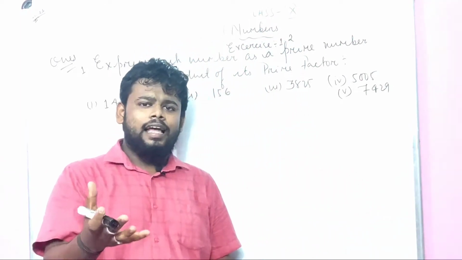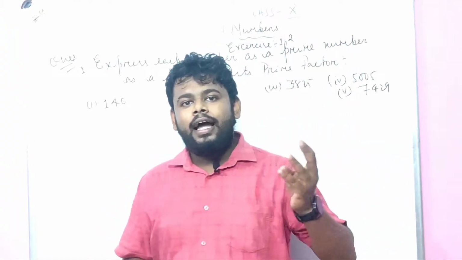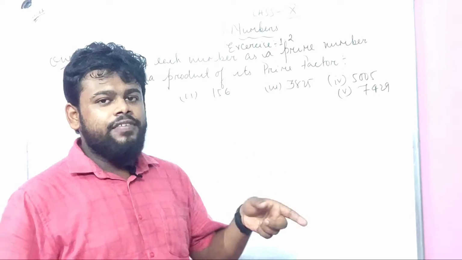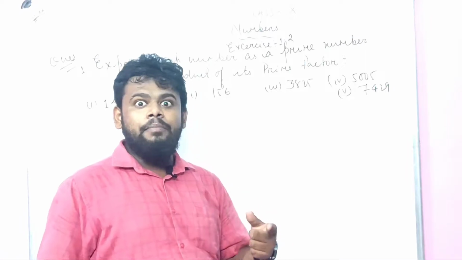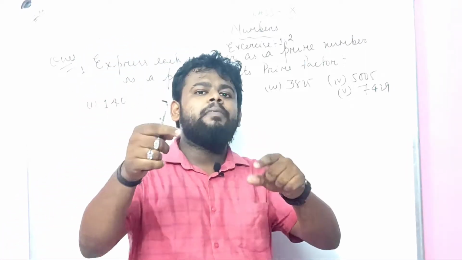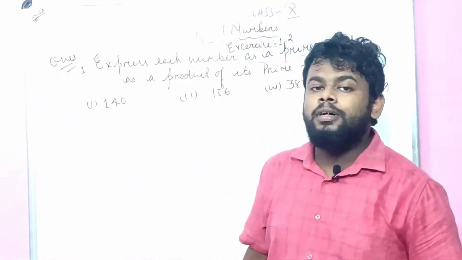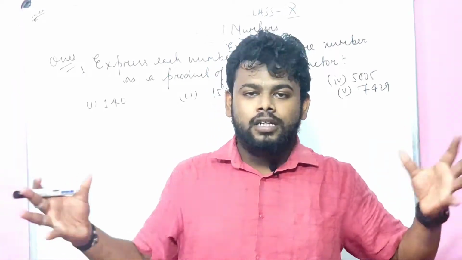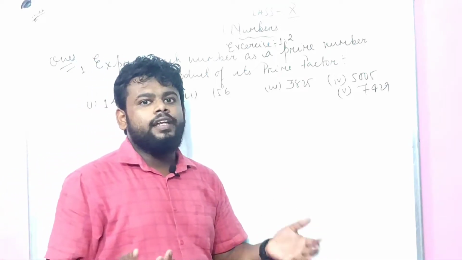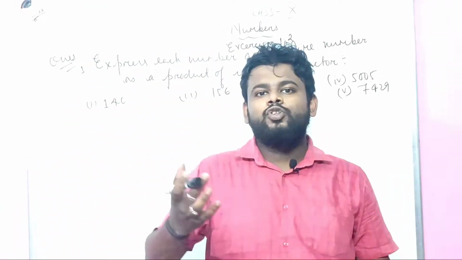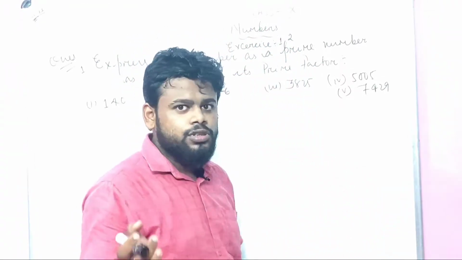So let us have an analysis of exercise 1.1. What did I teach over there? I taught about natural numbers, whole numbers, integers, even and odd numbers, prime numbers as well as composite numbers. I even taught about irrational numbers and rational numbers. When irrational and rational numbers come together, they form real numbers, and from real numbers I taught about the long division algorithm, even that 6 cube plus 1. Very important people, just do not ignore such types of questions.